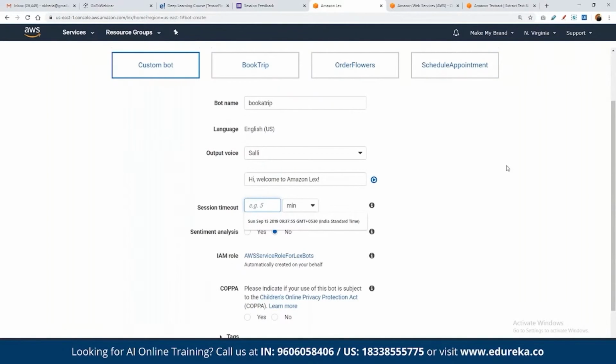So here we can define for how long we want one session to be retained, and then we can choose the sentiment analysis. That means if you want this bot to take the content of the sentiment into consideration while processing the request, then we can keep the sentiment analysis on, for which we have to define the logic in which we want to process the sentiments, that we are going to look at step by step.